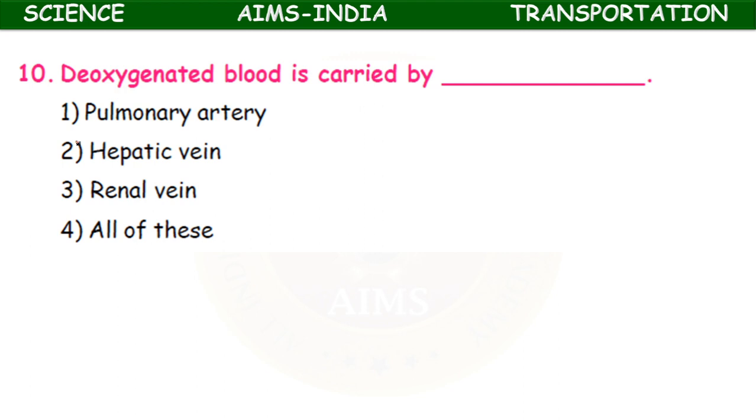So deoxygenated blood is carried by which blood vessel? Pulmonary artery, hepatic vein, renal vein, all of these. It is the pulmonary artery which carries deoxygenated blood.